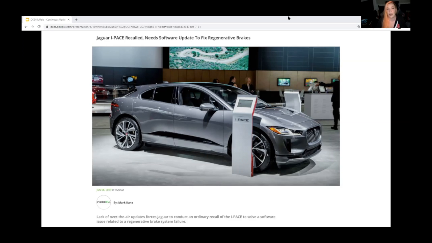The Jaguar I-Pace is a very beautiful and also very expensive car. Most cars, electric or not, do have multiple computers in them, lots of them. In 2019, a software problem with the braking system was found to be the cause of a regenerative braking system failure. However, Jaguars and most cars, actually, Tesla is really the exception here, cannot update over the air at all. So they had to issue a widespread recall for this car.